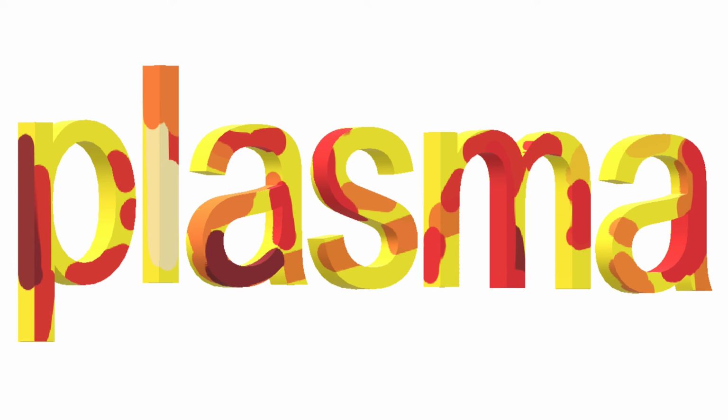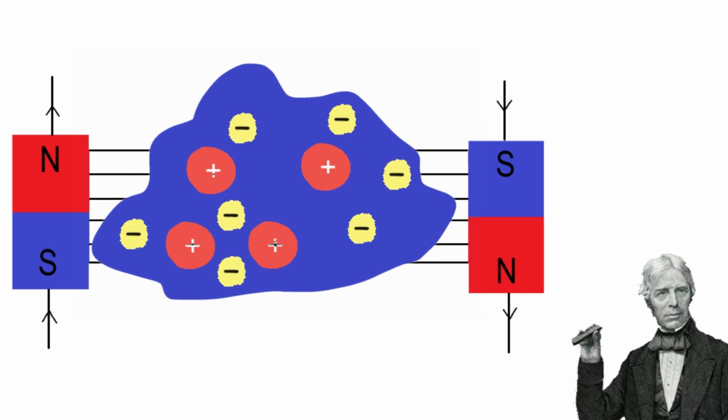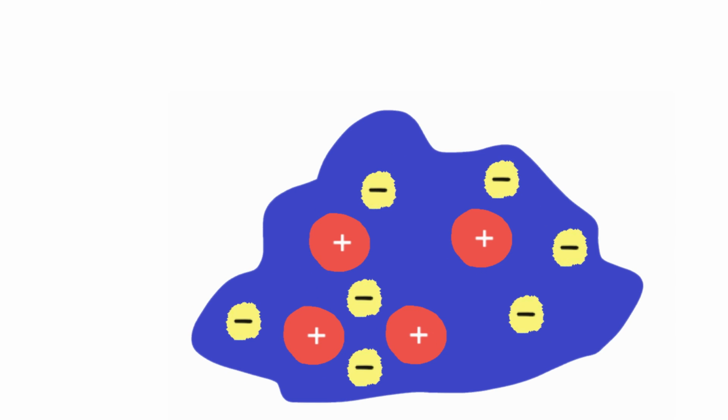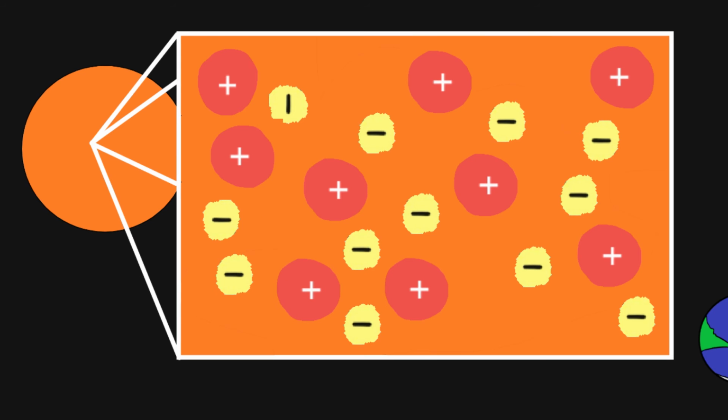Any gas, when heated to a hot enough temperature, becomes a plasma. Plasmas show very weird behavior as they respond to electric and magnetic fields, unlike normal states of matter like solids and gases. Plasmas may seem unfamiliar, but they are not rare. 99.9% of the universe is made of plasmas. Plasmas are what you'd find in the core of the very, very hot sun that supplies us with light energy.